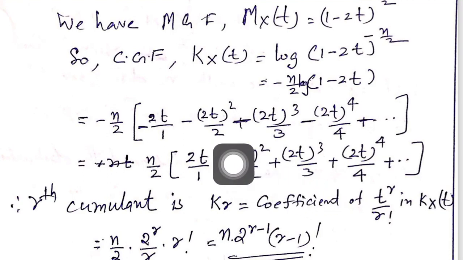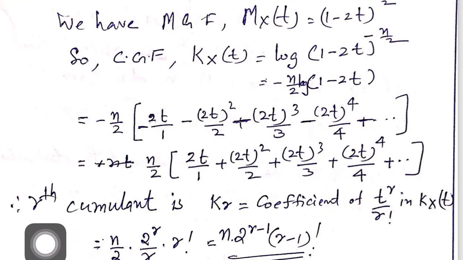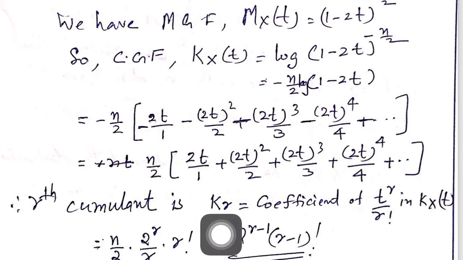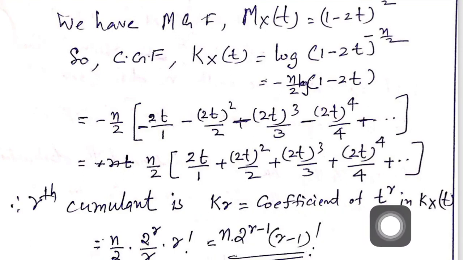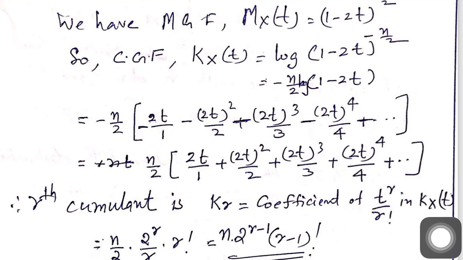And as I have just mentioned, what is the cumulant? The rth cumulant is denoted by Kr, which is the coefficient of t to the power of r by r factorial in Kx(t). This resembles how the moments are determined out of the moment generating function.